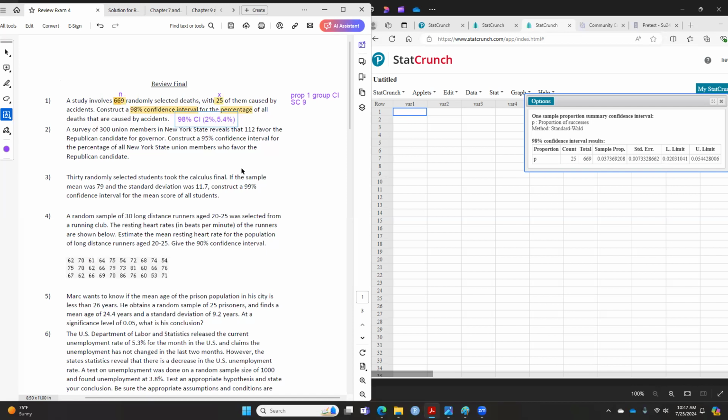So when you do the test here, the first thing is ask yourself, is that proportion? Is that mean? Or is that correlation or regression? Okay, that is the first thing you ask. The second thing you ask is, is that one or two groups?